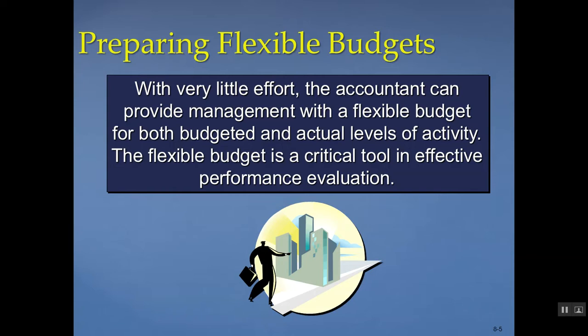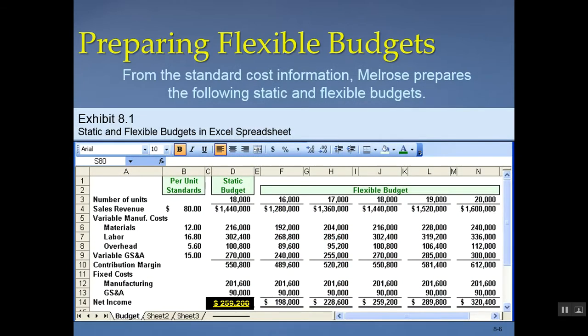So the master budget tells us what should happen based on a level of activity. The flexible budget takes what actually happened and applies our assumptions to see what it should have cost us, so it can be compared to what it actually did cost us. So you can see here, our static budget is based on 18,000 units. The flexible budget prepares what we think should happen if we sell 16, 17, 18, 19, or 20,000 units.